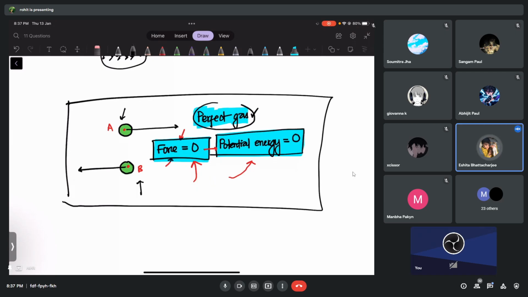Perfect gas, ideal gas. Do they have any force of attraction? No. Do they have any force of repulsion? No. Even if two gas molecules are very close to each other, they are not going to apply any force of attraction or any force of repulsion.